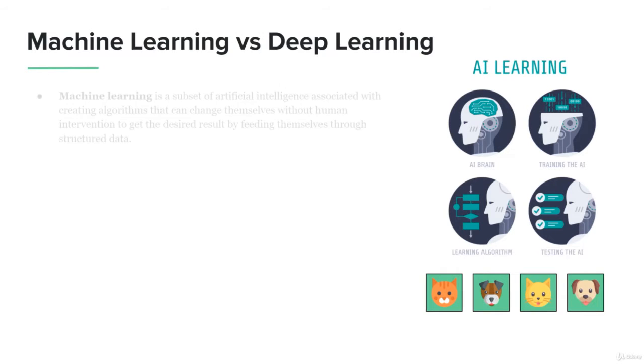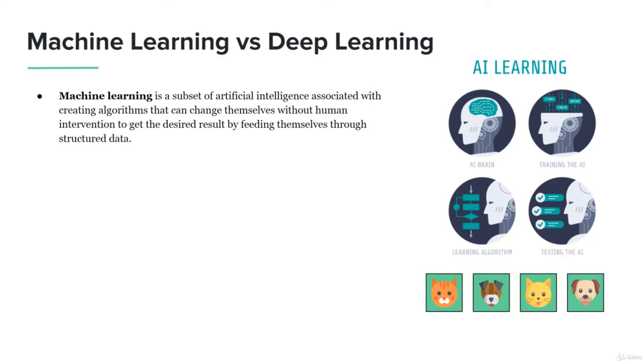Okay, so machine learning versus deep learning. Machine learning is a subset of artificial intelligence associated with creating algorithms that can change themselves without human intervention to get the desired result by feeding themselves through structured data. That's the high level understanding and introduction to machine learning. We've gone through the various definitions in the previous video. This is more of a high level overview so that you can understand what machine learning is versus deep learning.